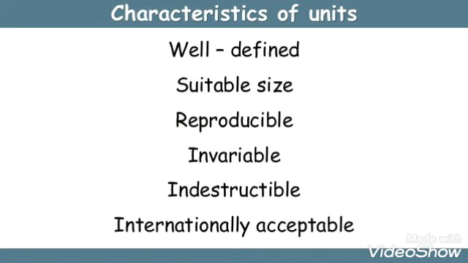If I say there is a distance of 100 meters, or I can say 0.1 kilometer, which is more suitable? 100 meters. So depending on the situation, a unit should be of suitable size. The unit should be reproducible. It should be invariable. The unit should be indestructible. And the last one, and the most important, it should be internationally acceptable. It means that it should be accepted all over the world, not limited to a country-specific one.